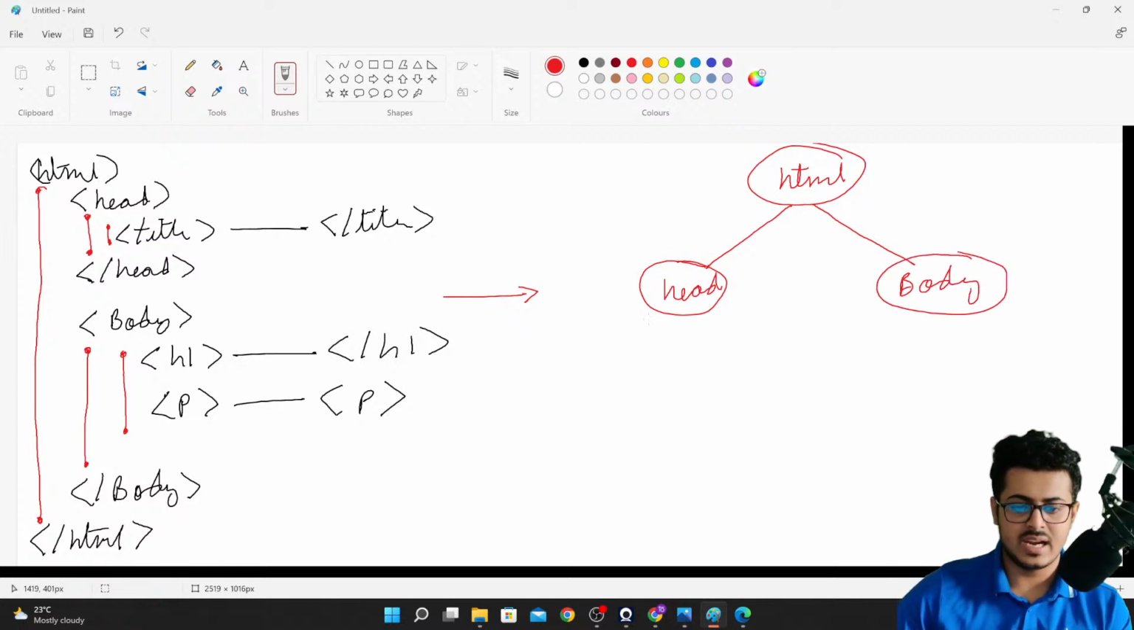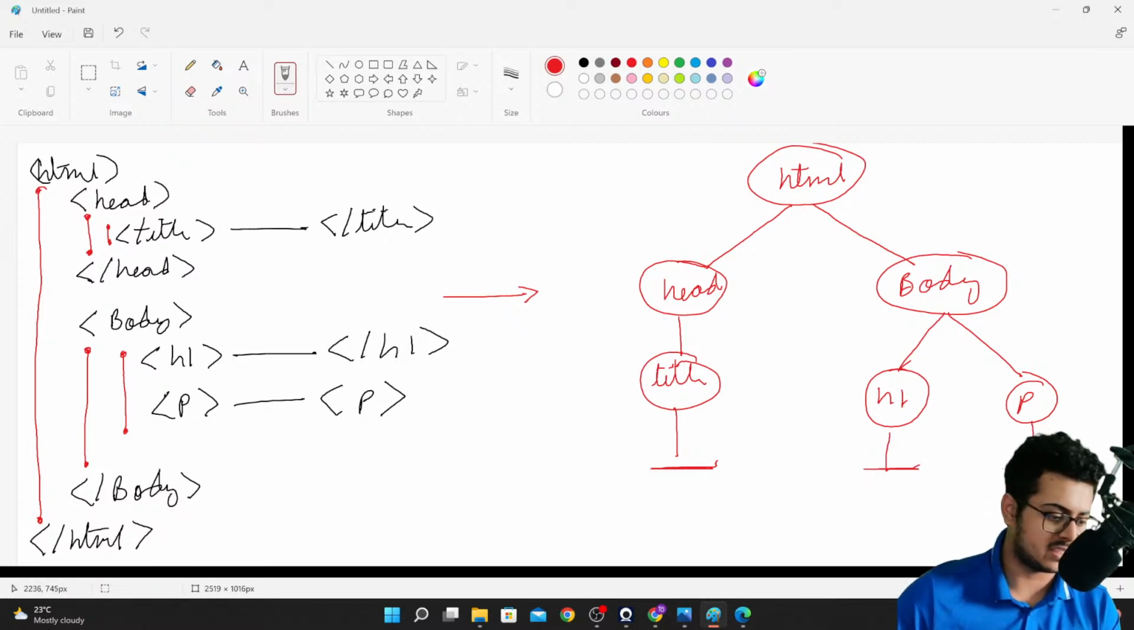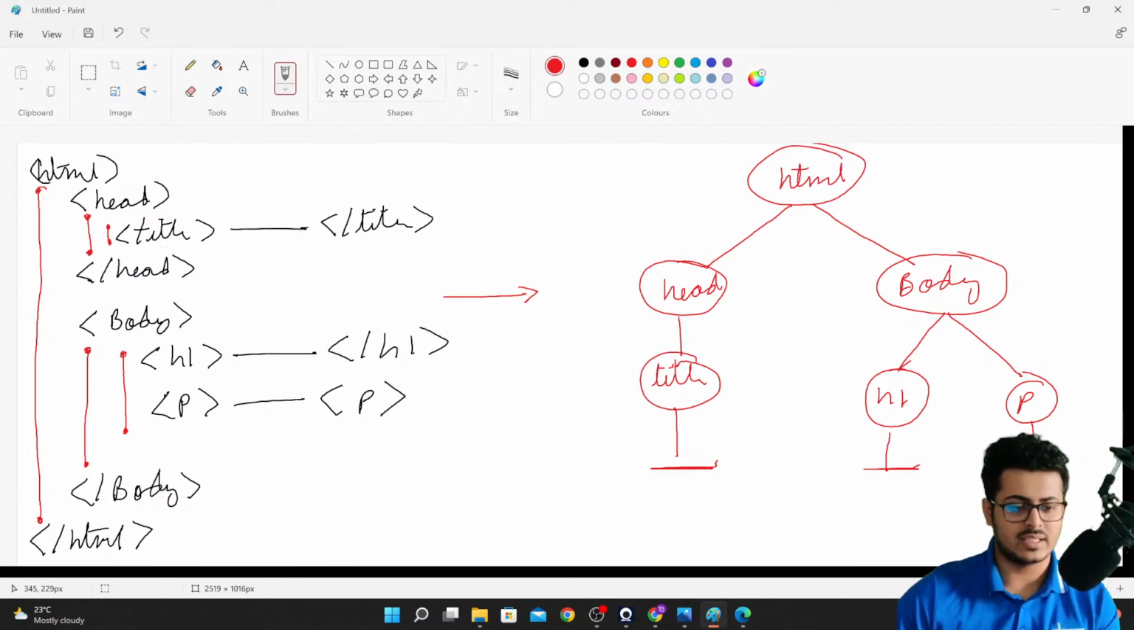Now inside your head tag you have your title tag, and inside the title tag you have some content, whereas inside the body tag you have two different tags, the h1 tag and the paragraph tag. Inside the h1 tag you have some content, and inside the paragraph tag you also have some content. So your exact same code can be represented in a visual fashion using a tree-like structure.